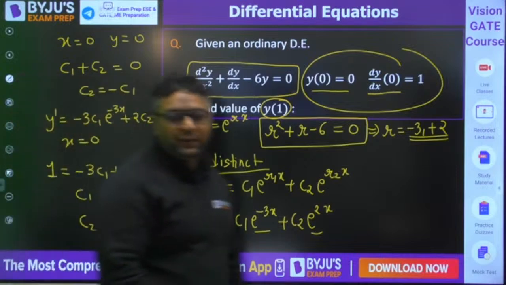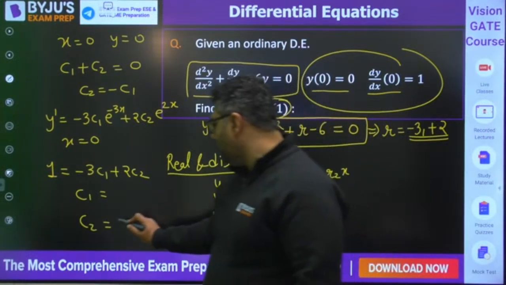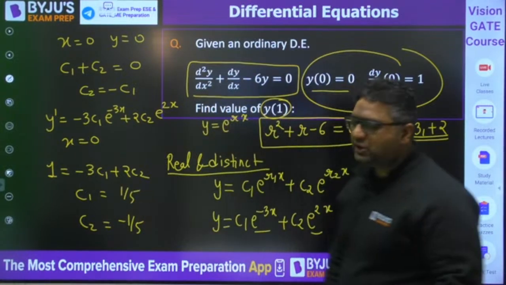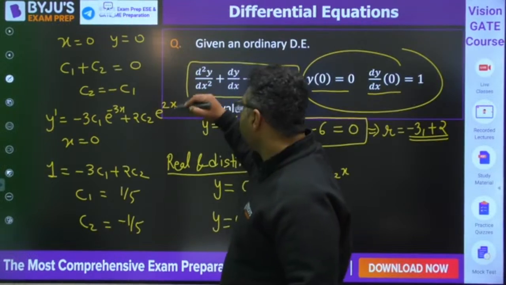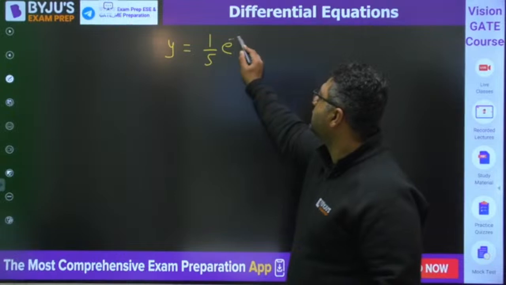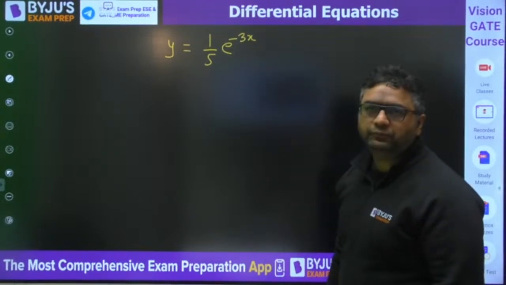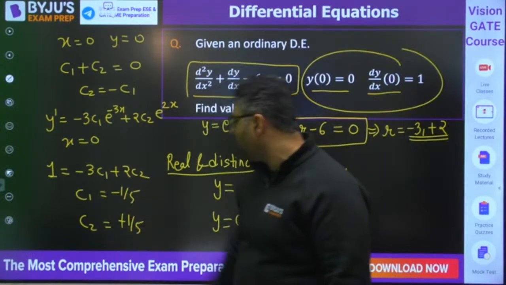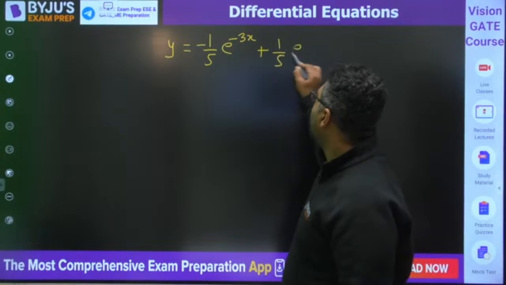So I feel you would be getting the values c2 as minus 1 by 5 and c1 as plus 1 by 5. So the equation will be y is equal to 1 by 5 e to the power minus 3x minus 1 by 5 e to the power 2x.